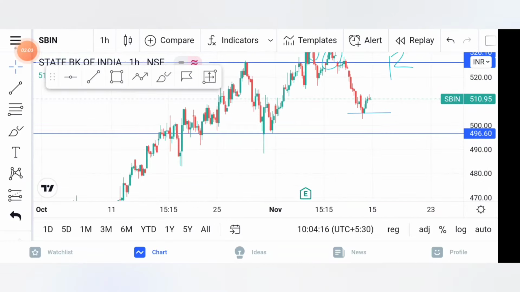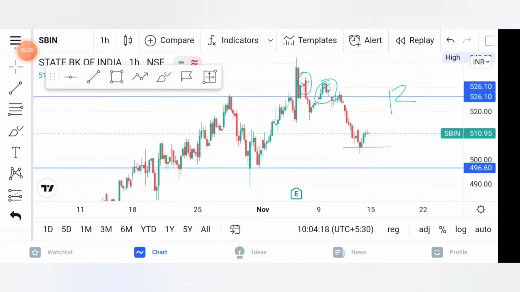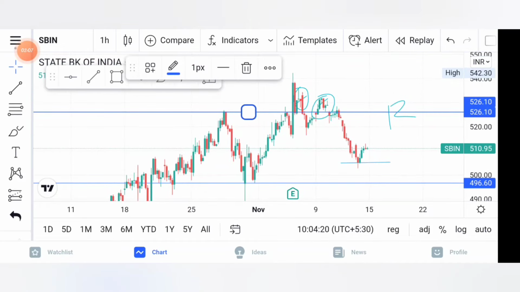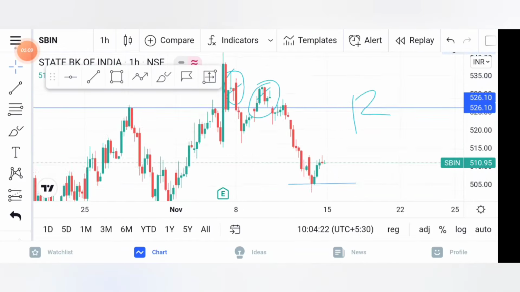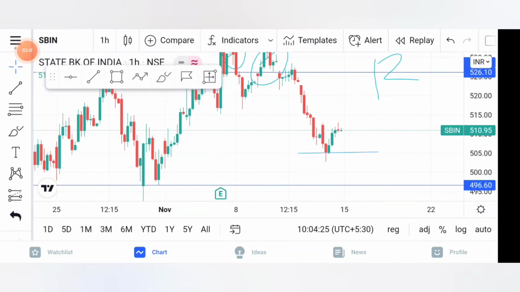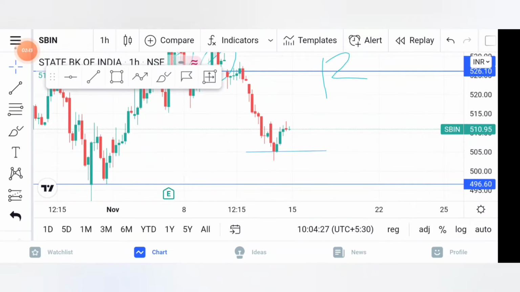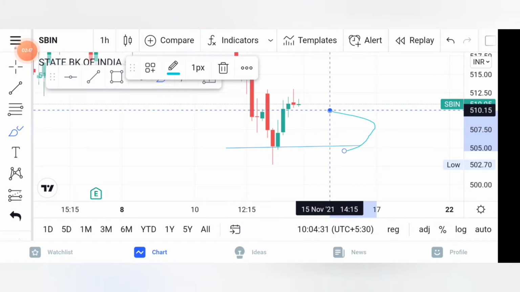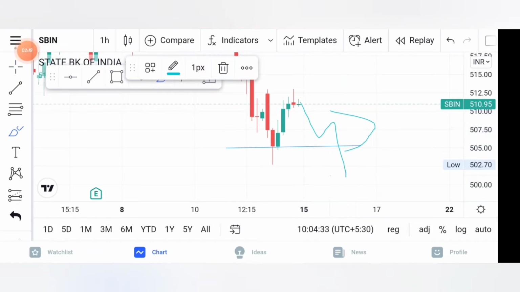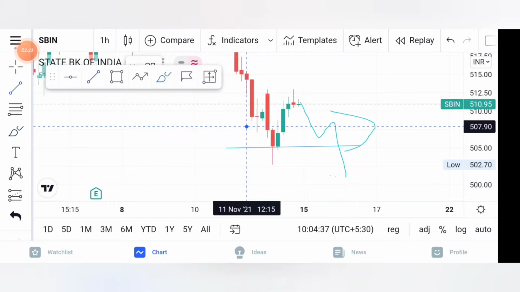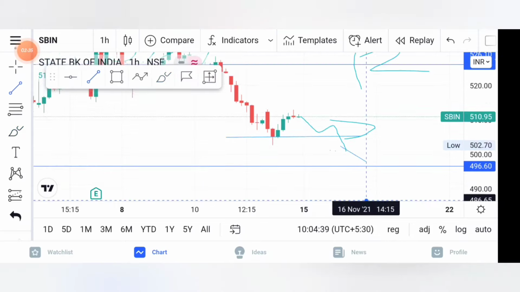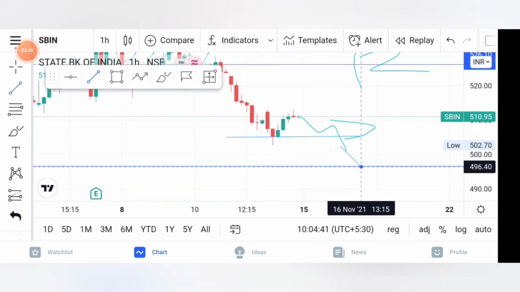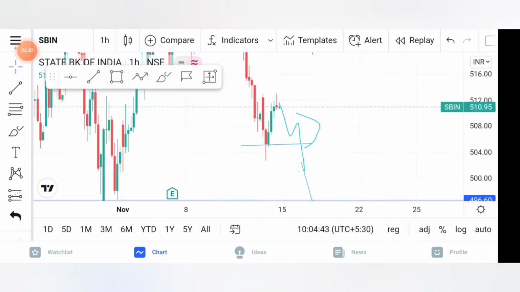You can see this is the first support level we find, and the first resistance level was this. This was a support level we have been thinking, but we don't know that it's going to fall tomorrow. Maybe it's going to fall like this or like that. Maybe it falls down up to over here, this resistance support level.